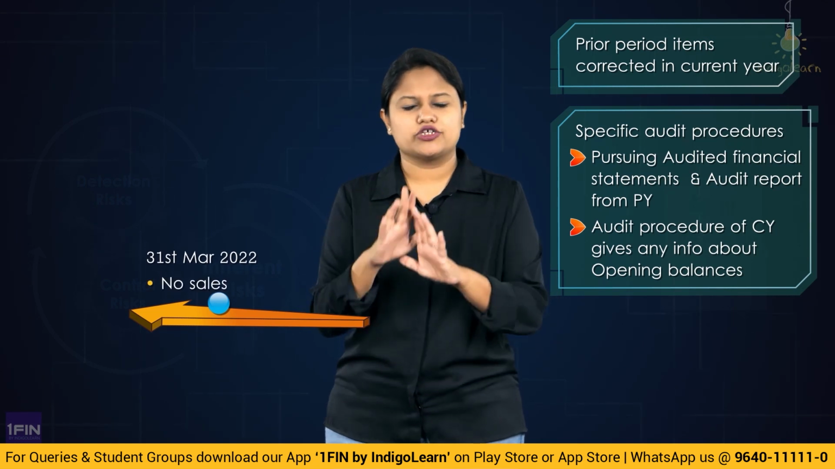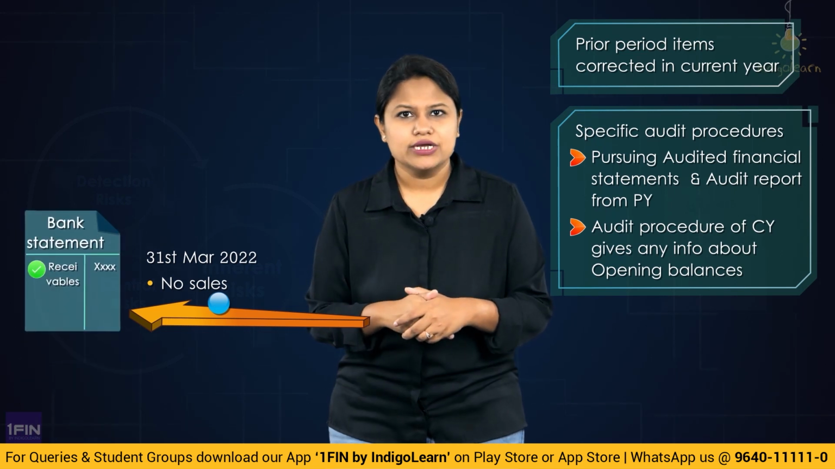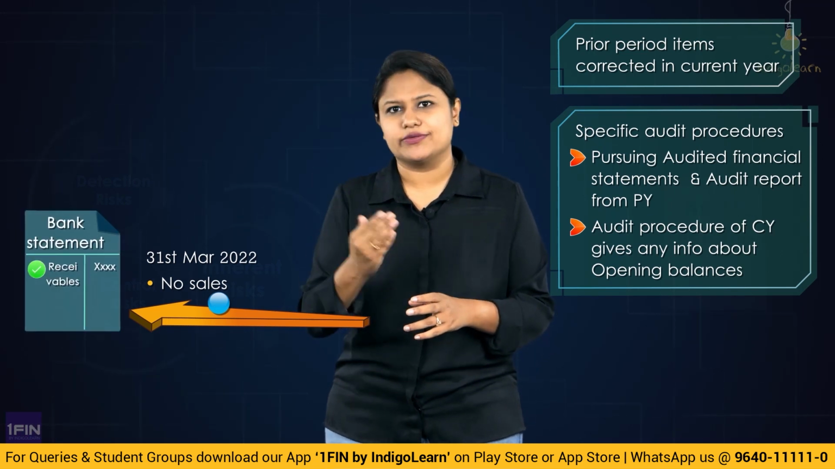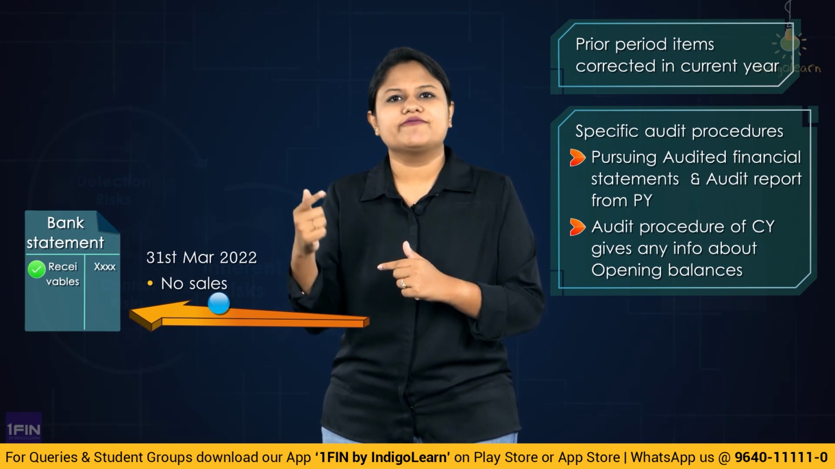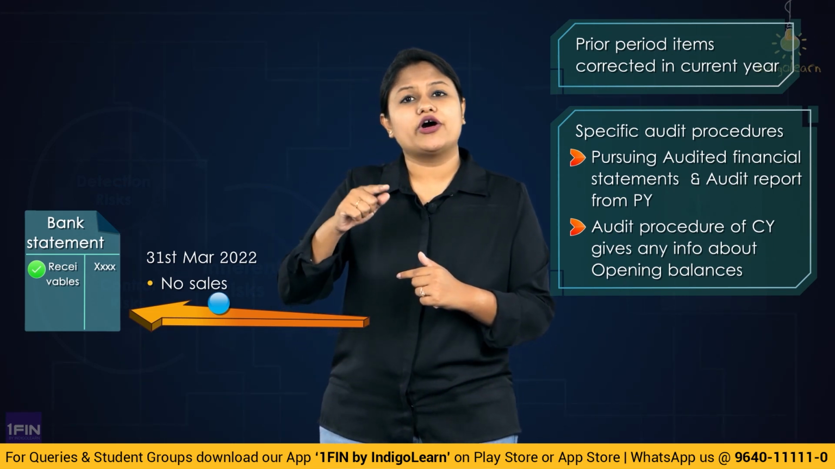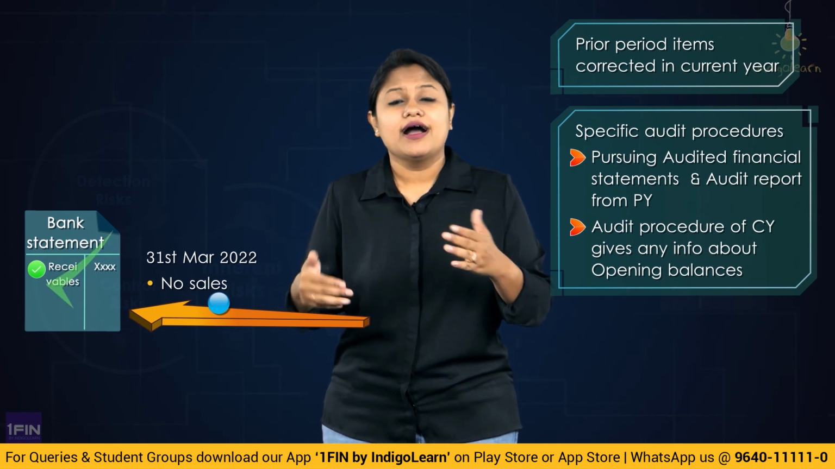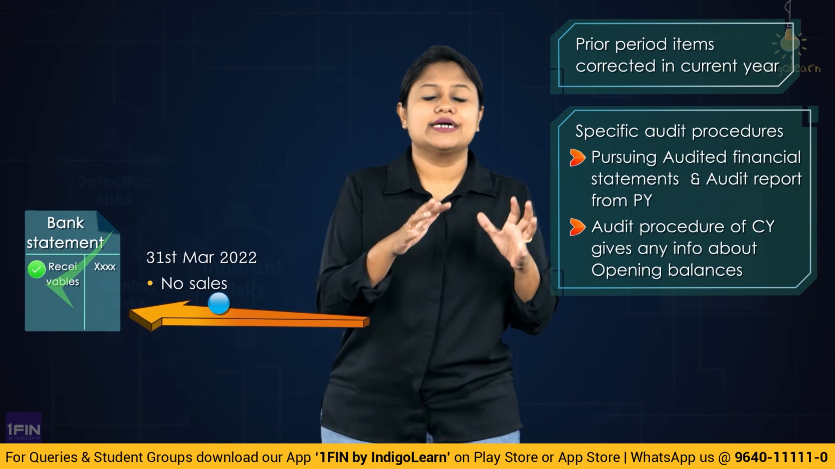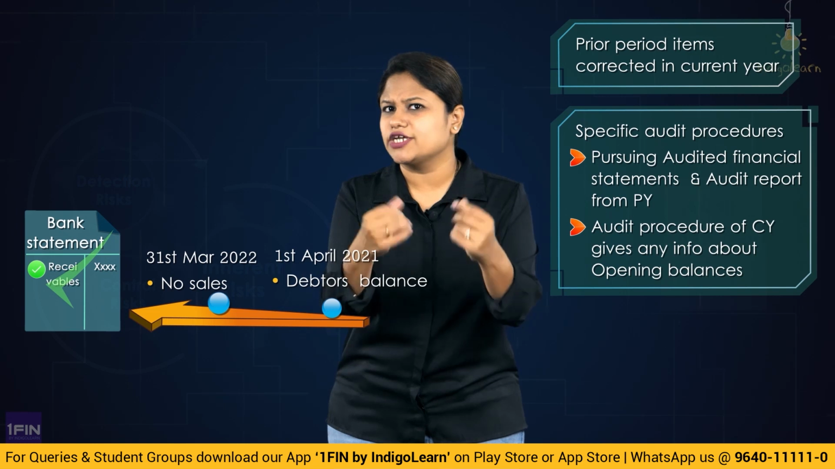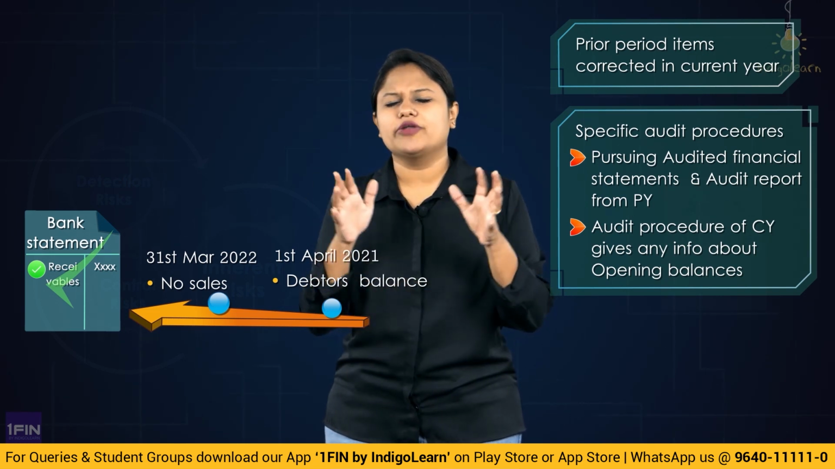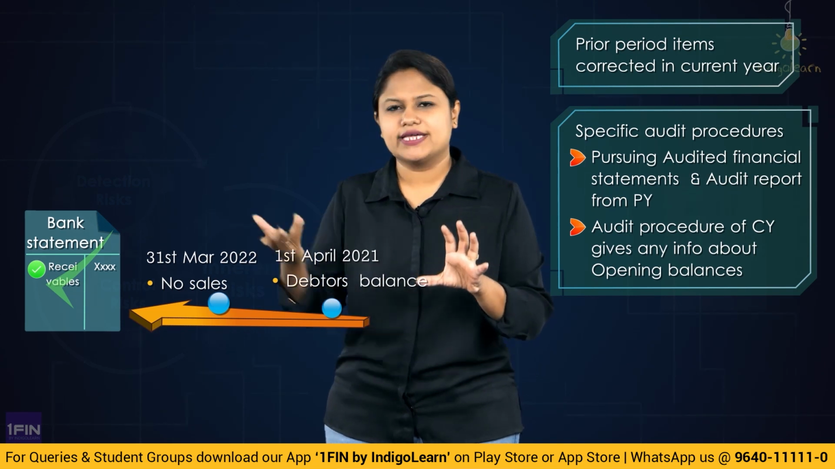For example, suppose in the current year there has not been any sales. But when you look at the bank statement, you see that there has been a receipt which has been recorded. Now, when I am obtaining confirmation about these receipts, when I am performing audit procedures on the receipts appearing in the bank statement during the year, I understand that there has been some debtor balance existing in the beginning of the year. Because due to some reason, there has not been a sale during the current year. So when a sale has not happened, from where will the receipt come?